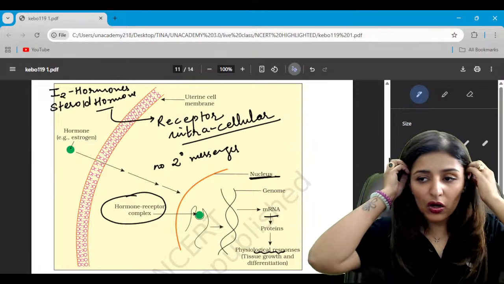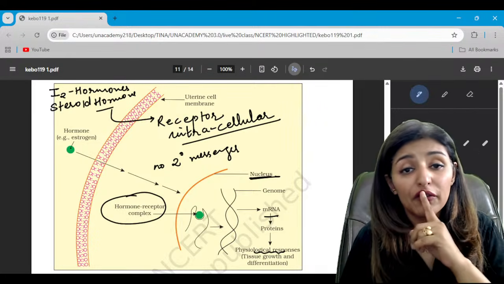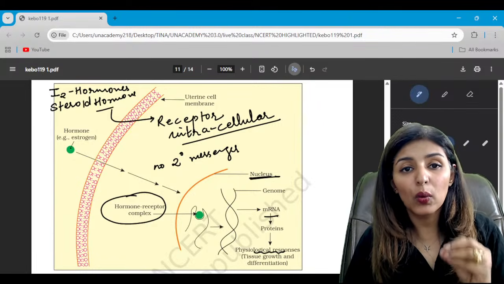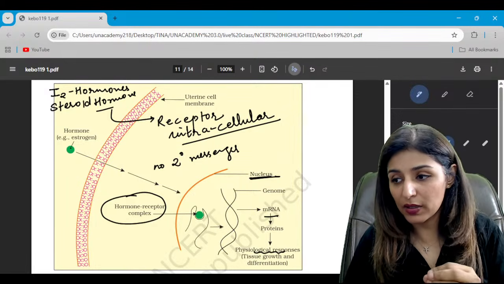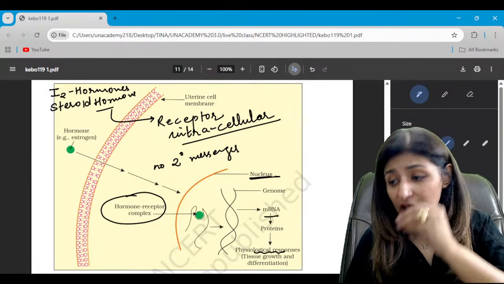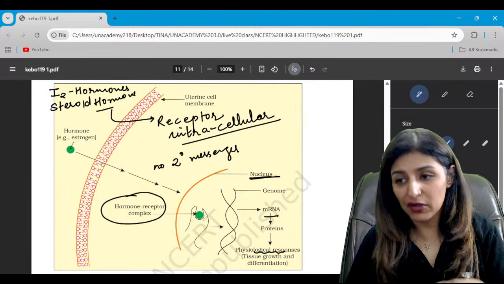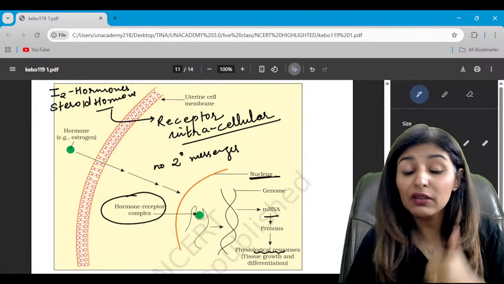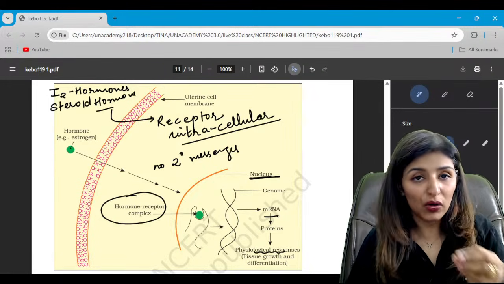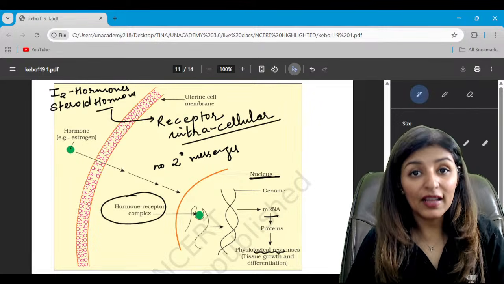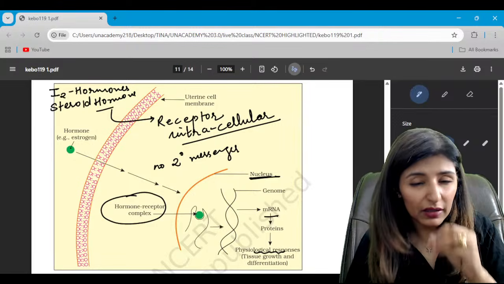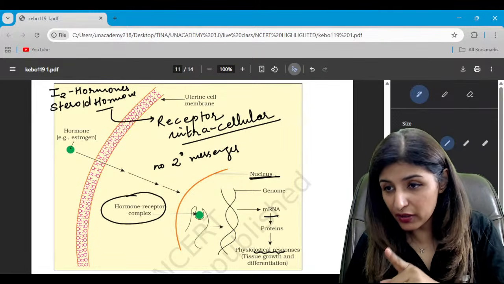Is that clear? All right, guys. Now, tomorrow I'm going to take a very important session, in which we are going to revise some last minute topics. I know all the things are already in your head, but there are certain things which need repeated revision, right? The fact-based or some difficult things. We are going to revise those things tomorrow. So make sure that you join me tomorrow 100% at the same time, 12 p.m. We are going to do that final revision tomorrow. Don't forget to join me tomorrow.